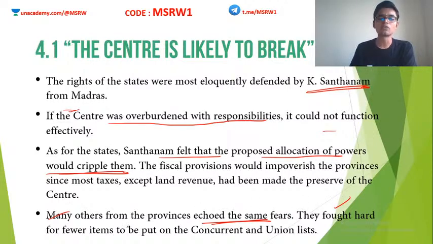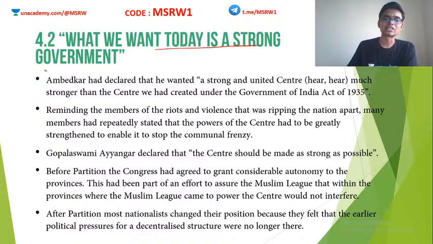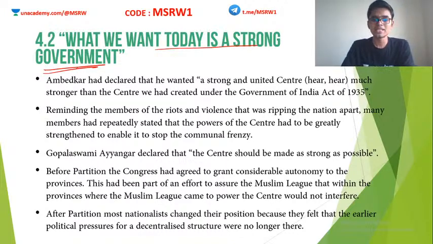They fought hard for fewer items to be put in the concurrent and union list. So most of the members wanted the majority of the subjects to be put in the state list. Okay, so these arguments were also happening in the Constituent Assembly. Now, what we want today is a strong government. So basically around this time, these discussions were going on.